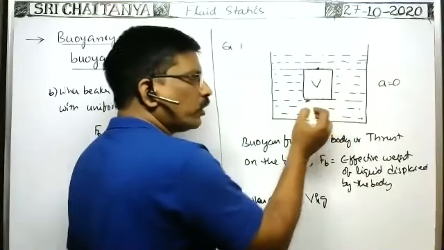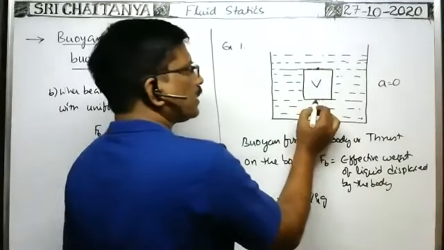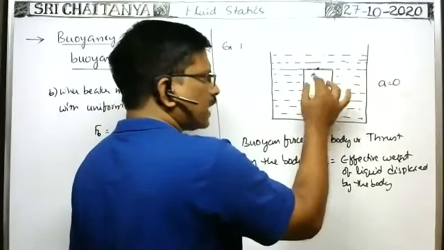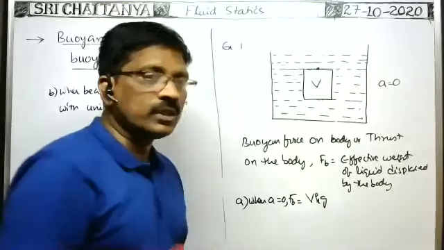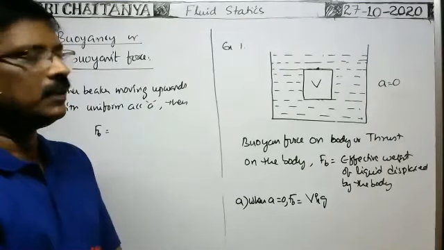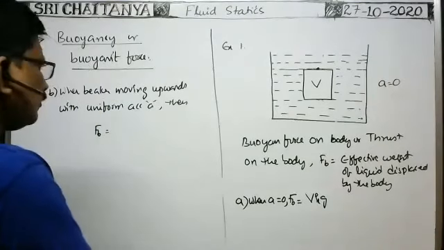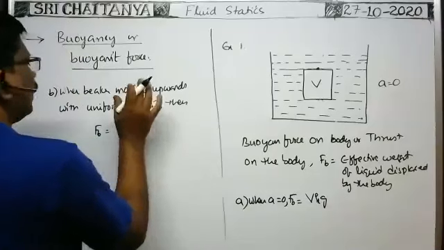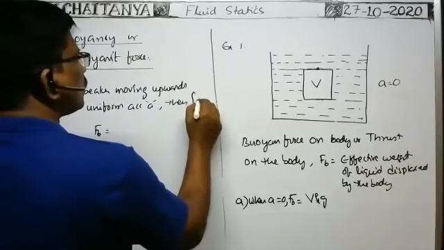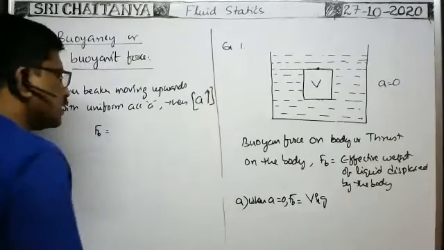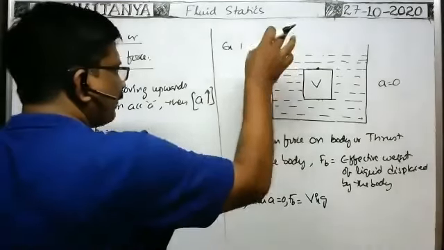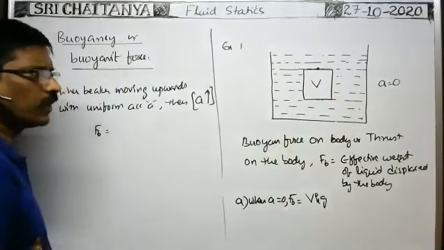Because this surface is at more depth, the force due to pressure at this point is more than the force due to pressure at this point in downward direction. That's why there is a net force acts on the body in a vertical upward direction, which is equal to the effective weight of the body. Okay, so here you see, whenever the beaker is moving upwards with certain acceleration, in this case, what is the buoyant force? Tell me, what is the effective weight of liquid displaced by the body?